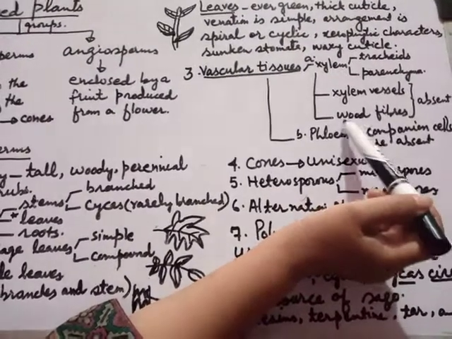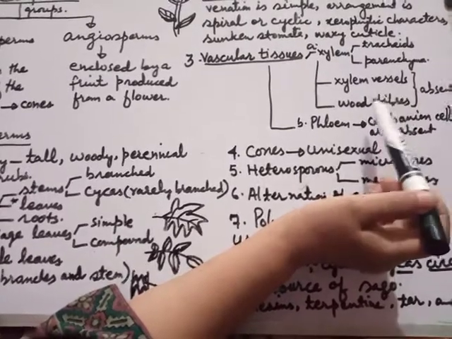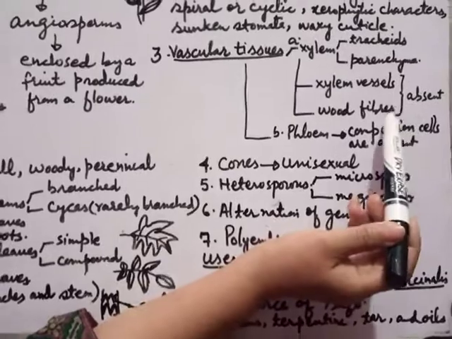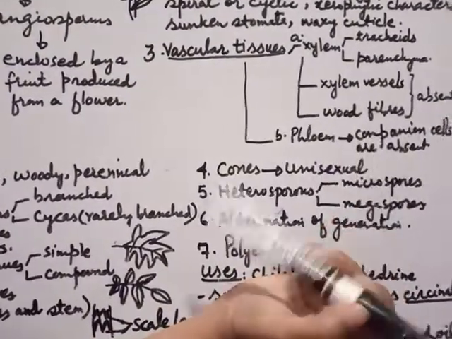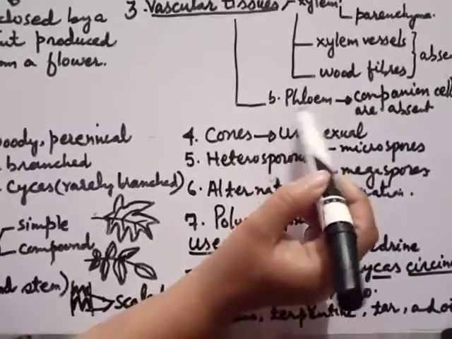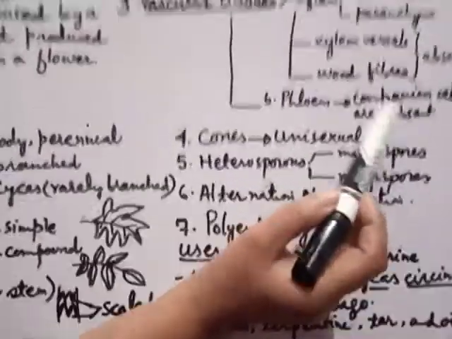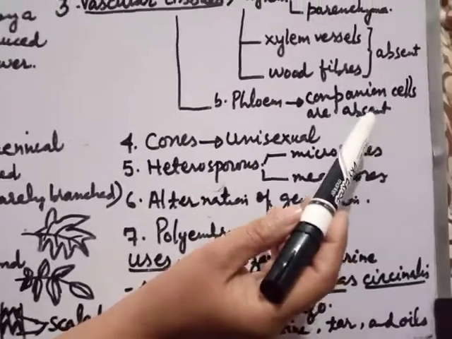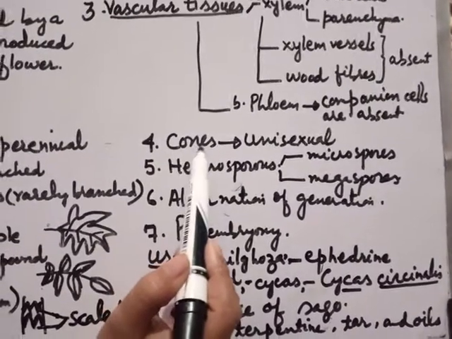They are present only in one group, called Gnetales, to which ephedra belongs. Then phloem tissues are also present, but companion cells of the phloem are absent in gymnosperms. Next we will discuss cones.